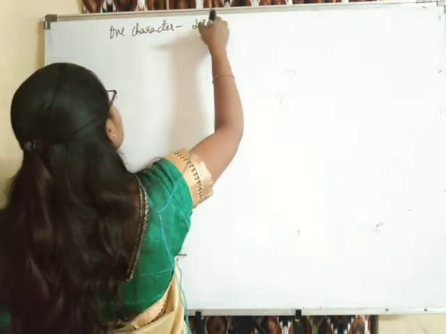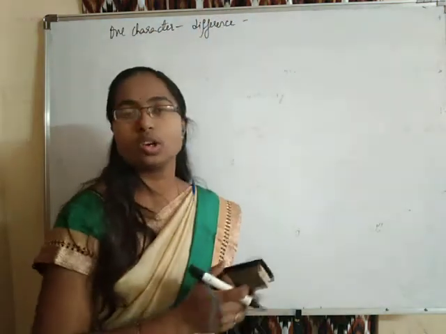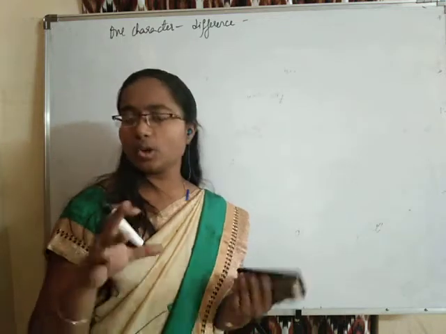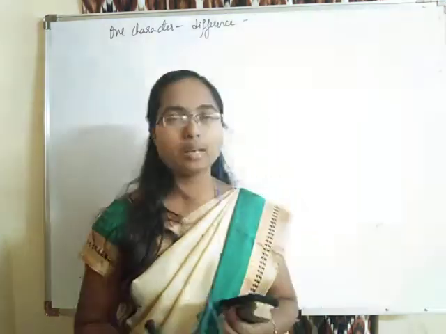There is only one character difference between the two crossed plants. There is a tall plant and a dwarf plant; otherwise all the other characters are the same in the plants.